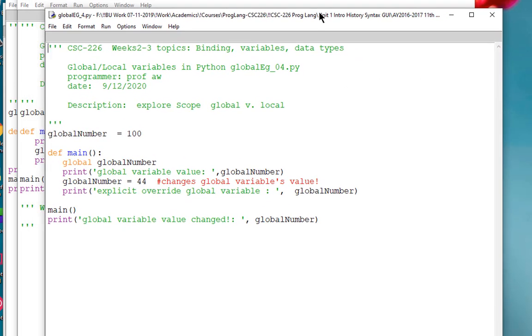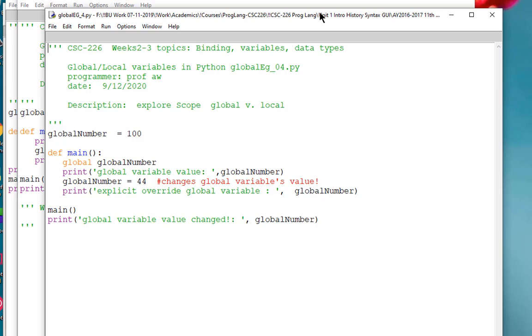So this last coding example shows us how we can actually make a change to the global variable inside main. And in order to do that, we need to specifically call out the global number using keyword global. Then we can print the value to see that it has the value 100.